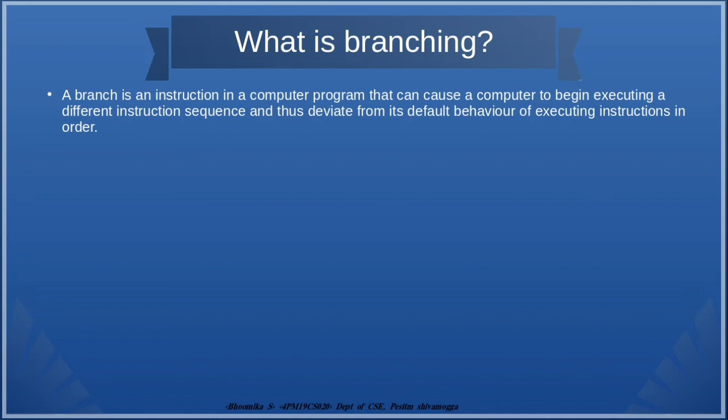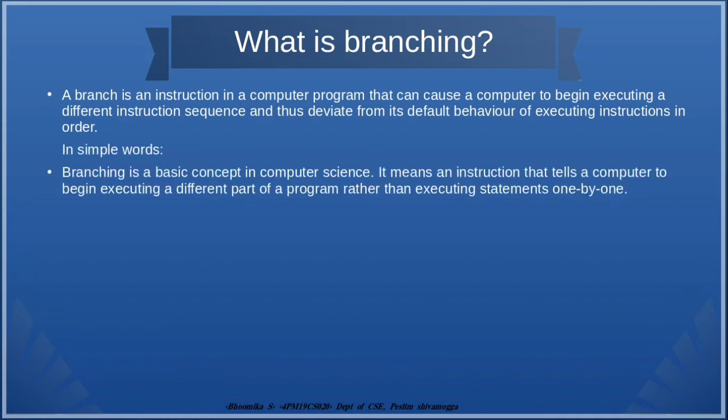A branch is an instruction in a computer program that can cause a computer to begin executing a different instruction sequence and thus deviate from its default behavior of executing instructions in order. We can put that in simple words as an instruction that tells a computer to begin executing a different part of a program rather than executing statements one by one.